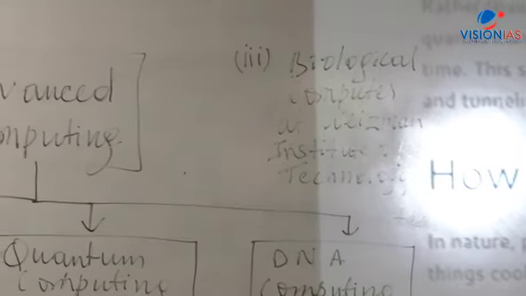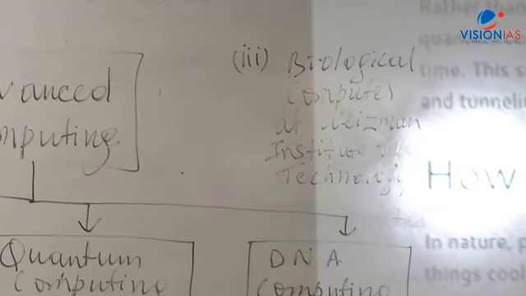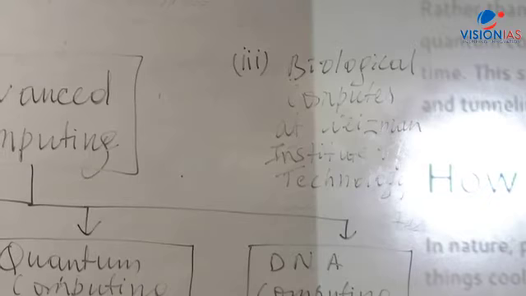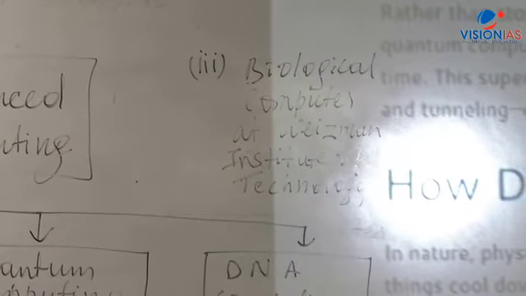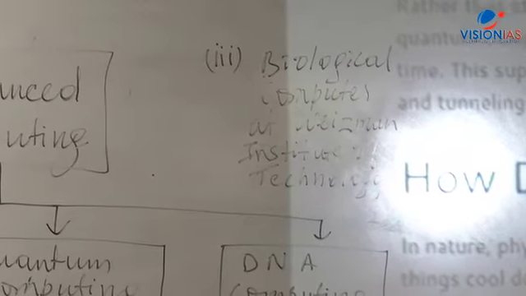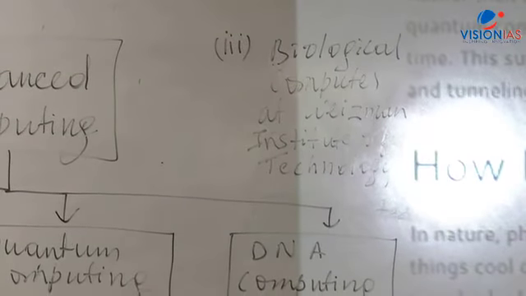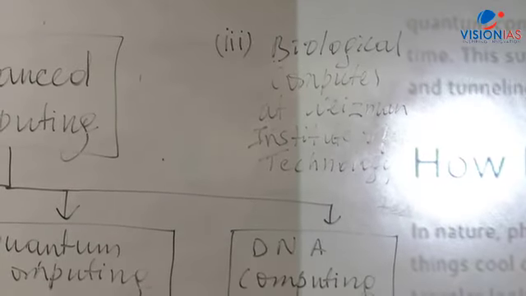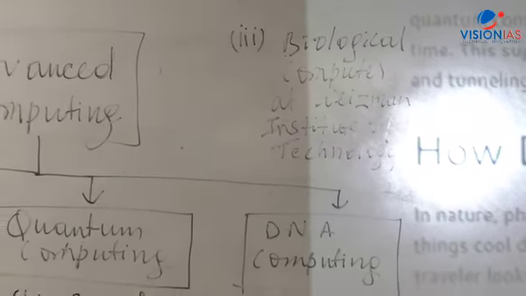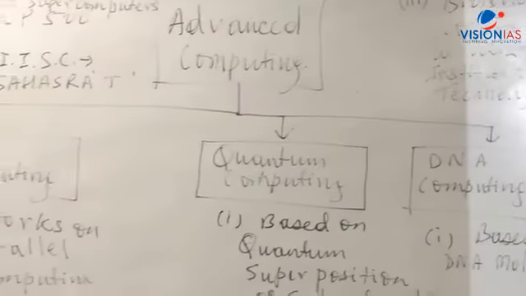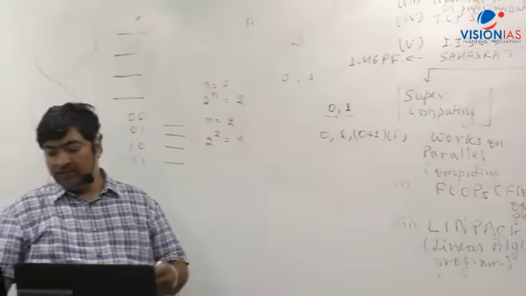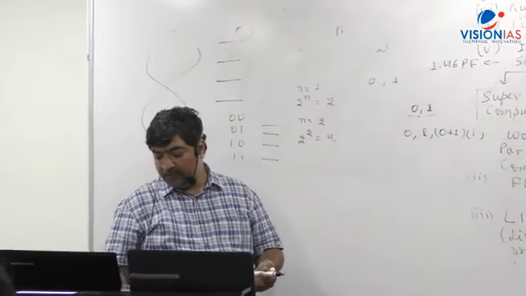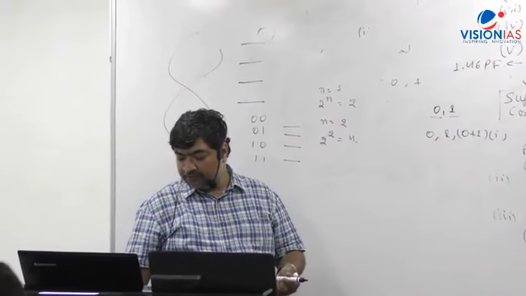I've already said in the classroom that human genome, 3.2 into 10 to the power 9, billions of letters are there. So we can do lot of storage and calculation. This has been now worked out there. Scientists are working into that. There is another advanced area there. Now if you look at here, this Weizmann Institute of Technology. There's a word called finite automaton. That is a biological computer.